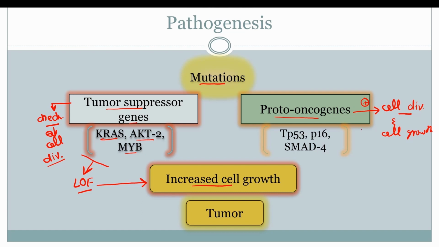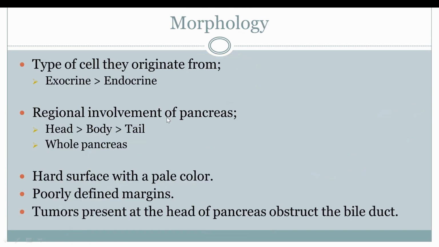Likewise, in the proto-oncogenes, which include KRAS, there is a gain of function mutation, which means the mutation has resulted in the increased performance of its functions. So as a result, there is increased cell growth resulting in tumor formation. There are other mutations that are also identified to be associated with adenocarcinoma of the pancreas. One of these is the mutation in the BRCA2 gene, which is positive in almost 10% of cases of adenocarcinoma in Ashkenazi Jews.